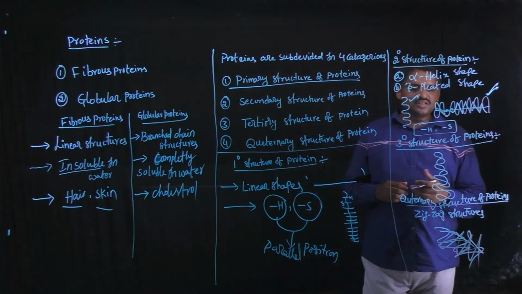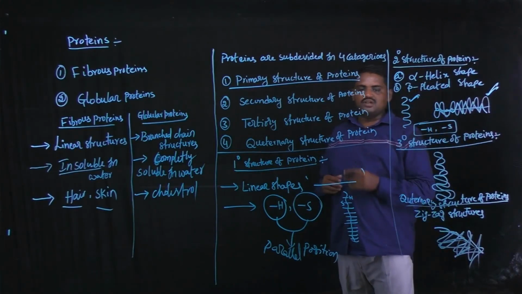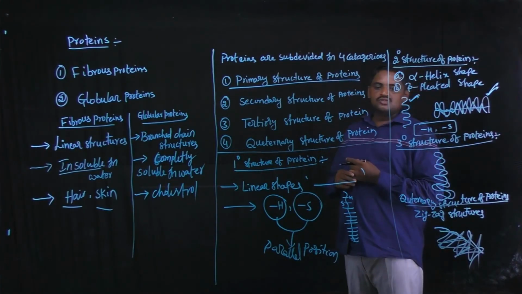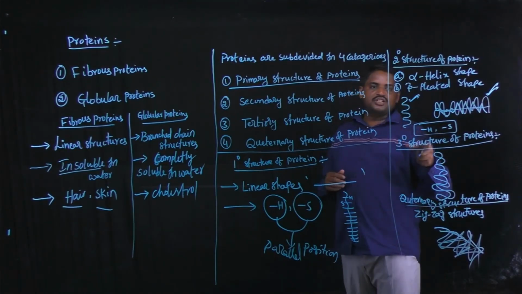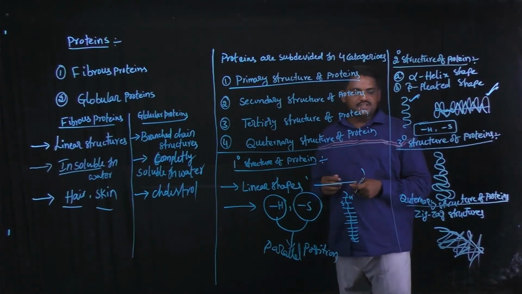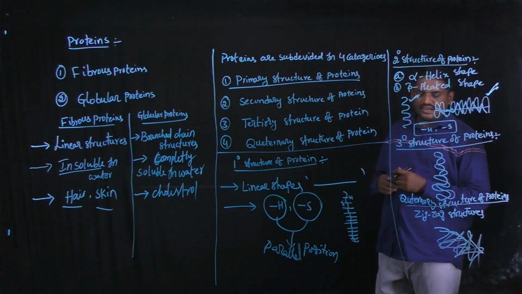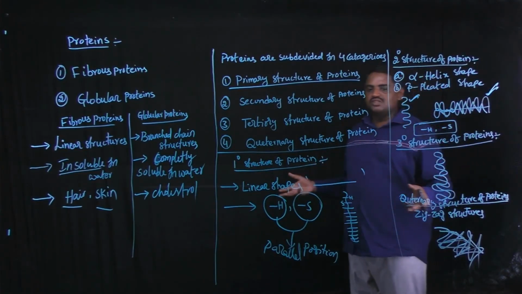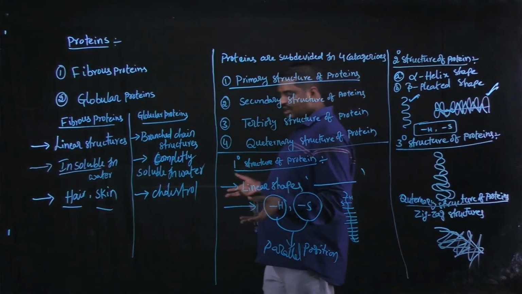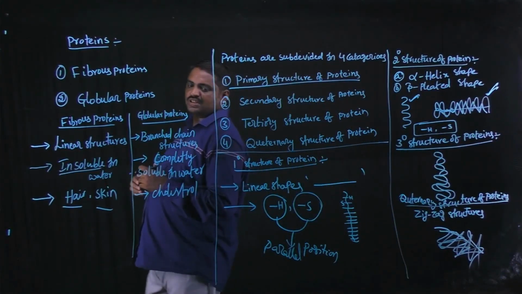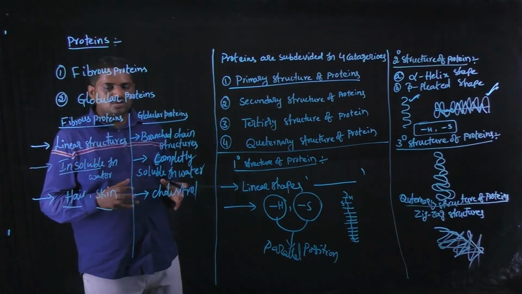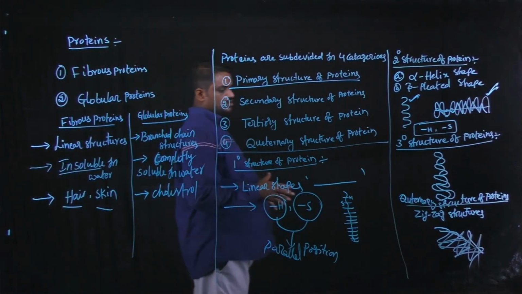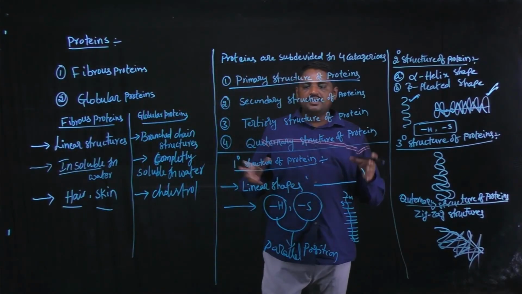And the tertiary structure of proteins is a closed structure. And finally, quaternary structure of proteins: these are zigzag structures, and these proteins contain hydrogen bonds and sulfur bonds. This is the explanation for different types of